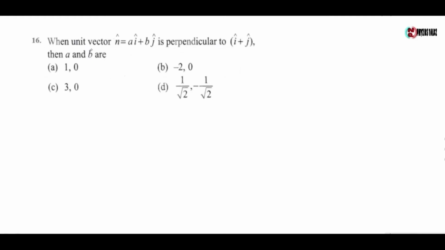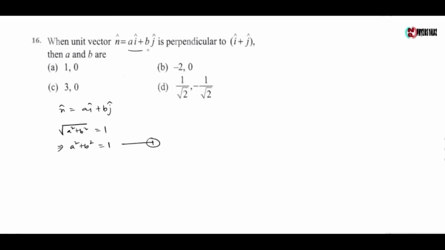Next question: when unit vector n cap equals a i cap plus b j cap is perpendicular to i cap plus j cap vector, then a and b are. Here n cap is given by a i cap plus b j cap. It is a unit vector, so its magnitude is equal to 1. So we can write root of a square plus b square equals 1, or a square plus b square equals 1, which is equation 1.